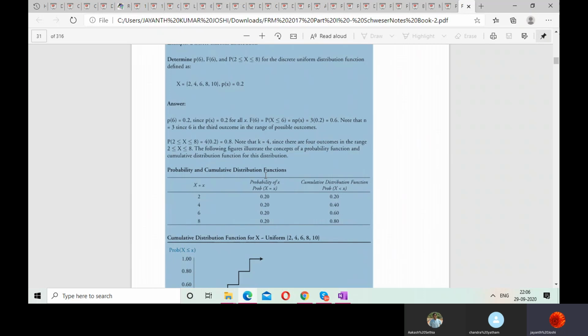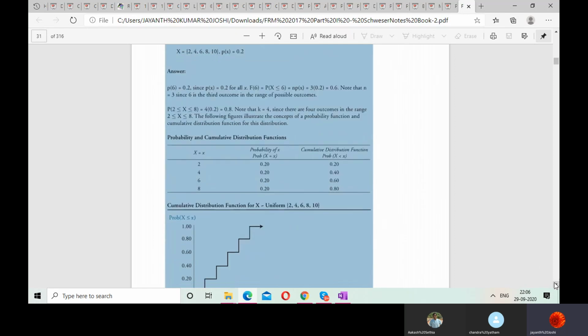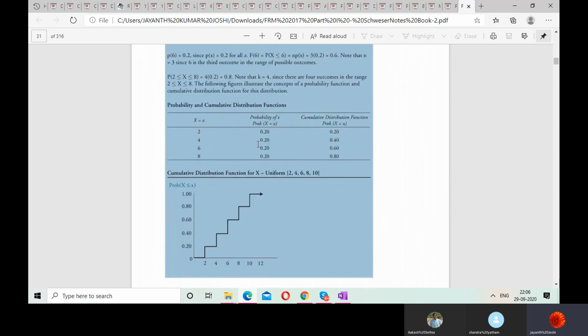So we are taking the probabilities here and different random variables. Not multiplying, just add up these and you'll get the cumulative distribution function. So 0.20, 0.20 plus 0.20 is 0.40, 0.40 plus this is 0.6, 0.6 plus this is 0.80. So we are writing all these probabilities here and framing the graph.